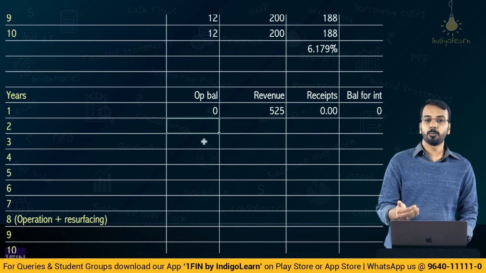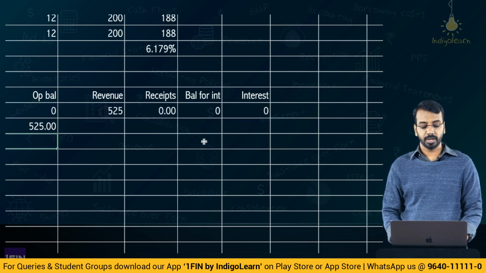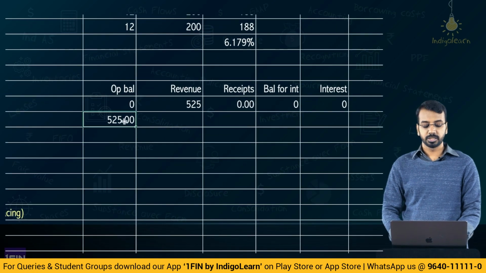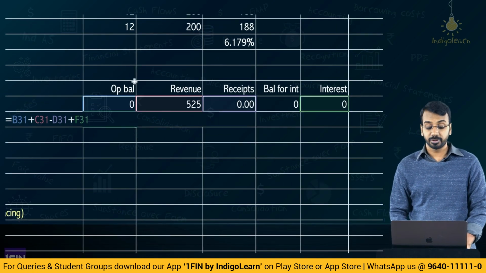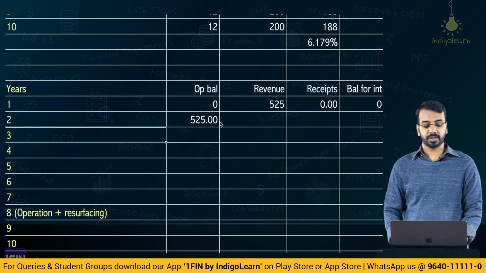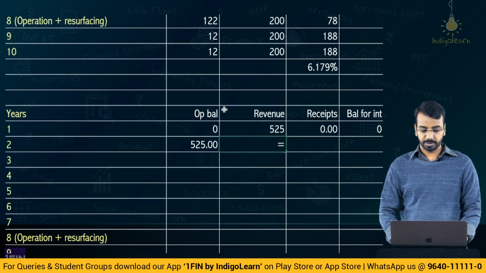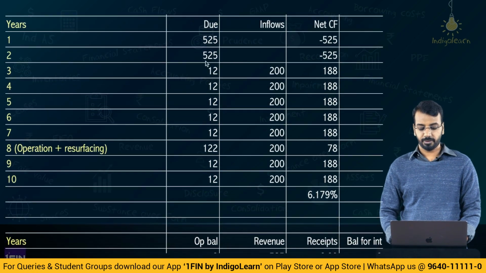Now, what will be the opening balance at the beginning of year 1? 0 plus revenue 525 minus receipts if any plus interest, you get 525. So basically, this will be opening balance plus revenue that you recognize minus any receipts plus interest, you will get the opening balance 525. In year 2, how much is the revenue? In year 2, the revenue that will be recognized is 525.